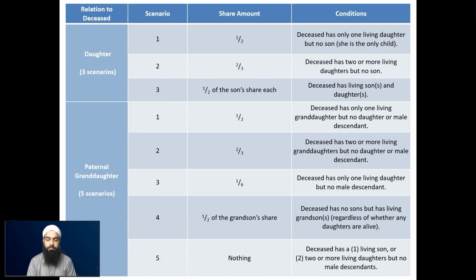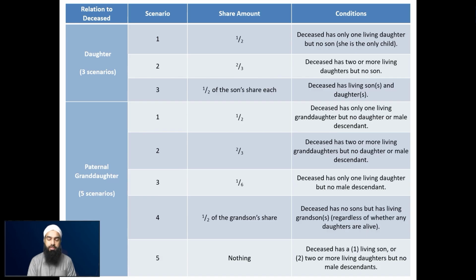This is when the deceased has only 1 living granddaughter, but no daughter or male descendant. So no daughters alive, and also no male descendants alive. Male descendants because we're talking about no son of the deceased, as well as no grandson of the deceased. Scenario number 2, 2/3 when there are 2 or more granddaughters. Again, there's no daughter, no male descendants.